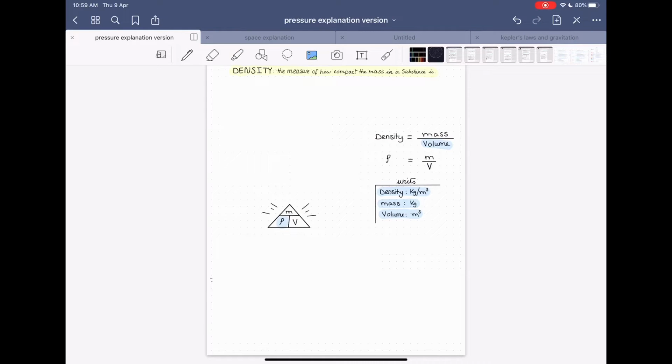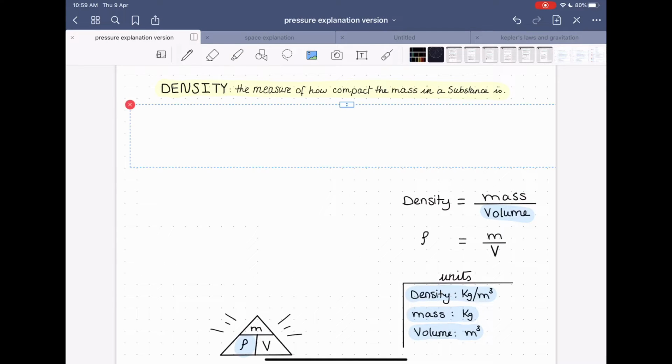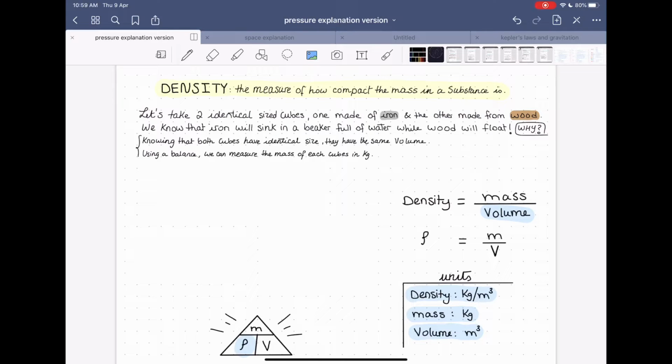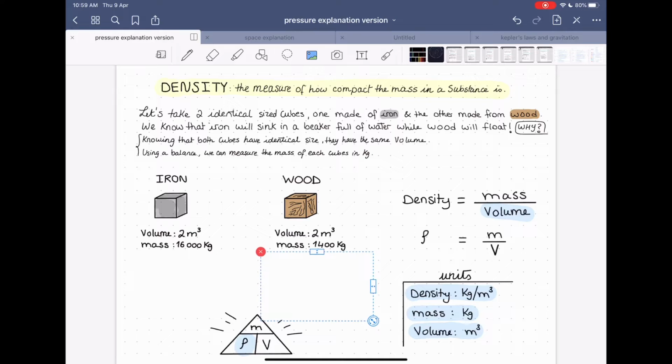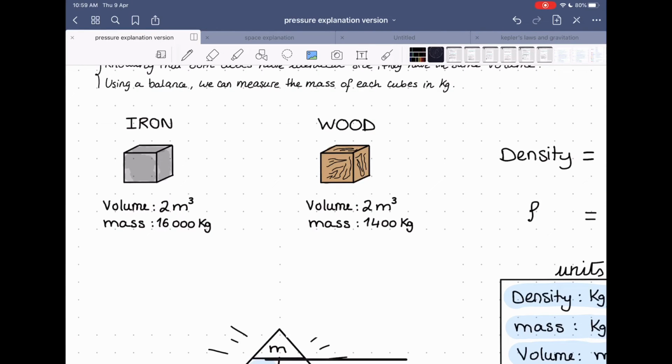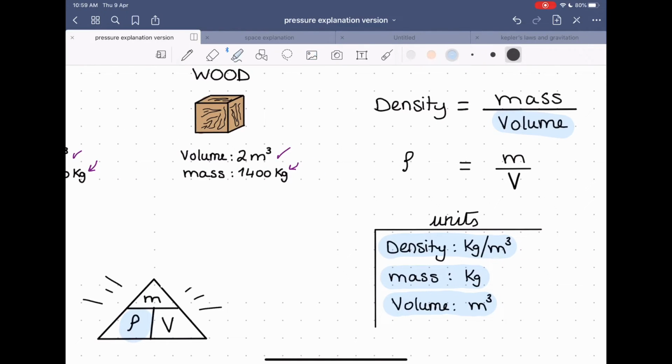Now let's take an example in order to understand further. Let's take two identical sized cubes, one that is made out of iron and the other is made out of wood. By doing a simple observation, we can know that the iron will sink, the wood will float. Now if we take both mass and volume of each of them, we have the same volume, since they are the same size. But if I put the iron on a balance, its mass will be much larger than the wood's. So applying the formula, density is mass divided by volume.